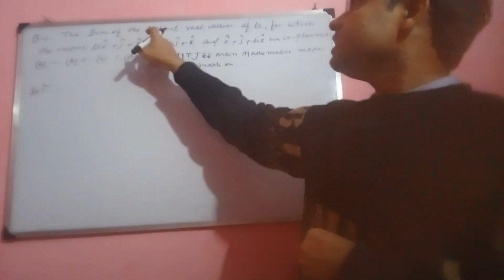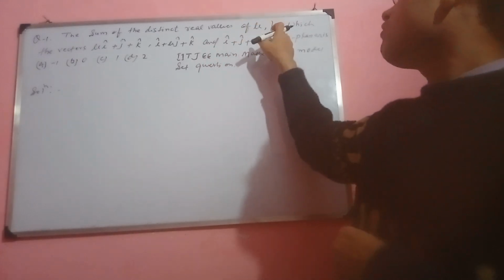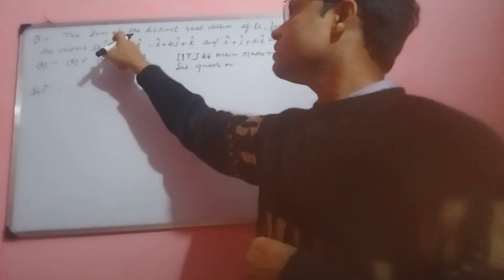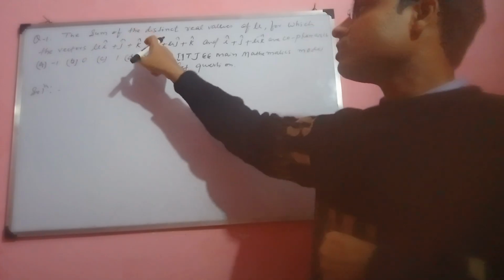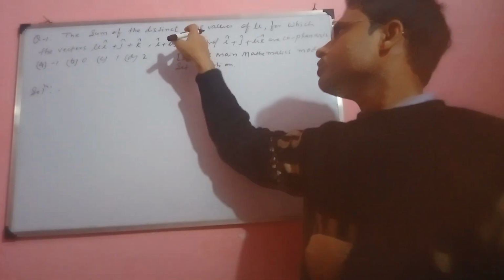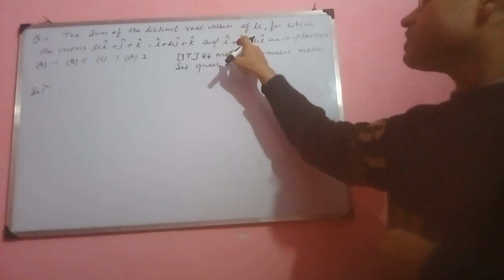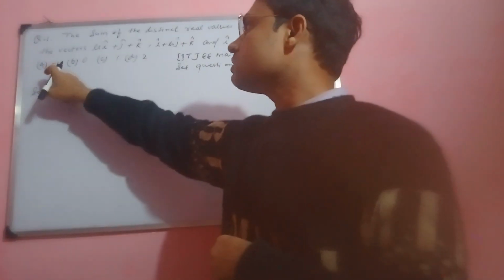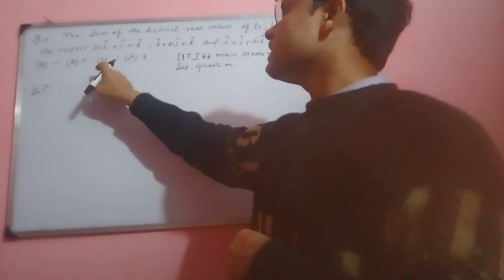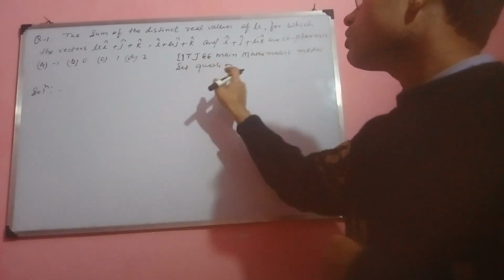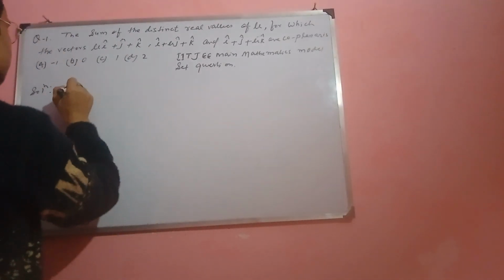The sum of the distinct real values of mu for which the vectors mu i plus j plus k, i plus mu j plus k, and i plus j plus mu k are coplanar. So option A is -1, option B is 0, option C is 1, and option D is 2. IIT JEE Main mathematics model set question. Solution.